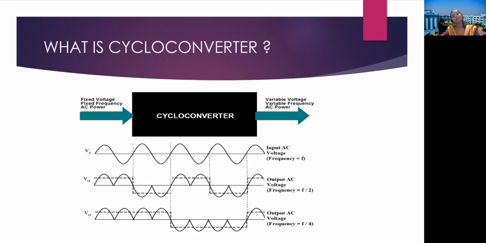This is the basic principle of the cycloconverter. Using this principle, we apply the same concept in the circuit. We apply the same concept over the power electronic devices so that they work for a set time period, and from that set time period we can convert the frequency from one value to another.